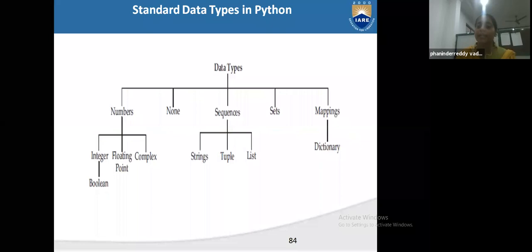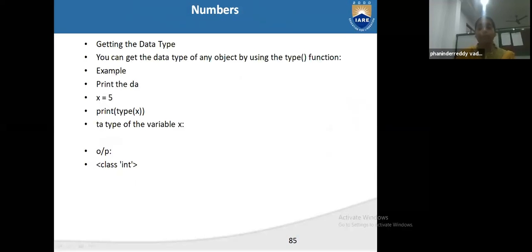In numbers, we have integer, float, complex, and in integer, we have Boolean data type. And none means null data type. The sequence has string, list, and tuple data types. And set. And mapping means the dictionary data type you are having. So in 5 data types we are having, inside this we have many data types.